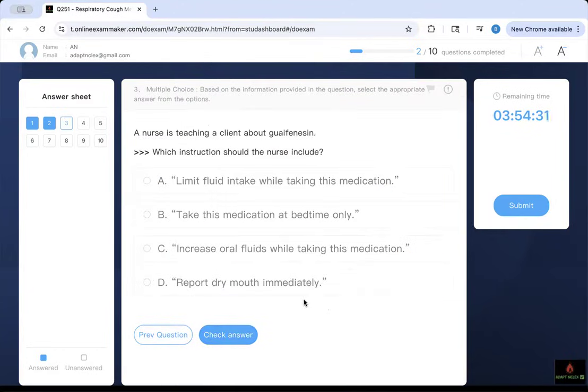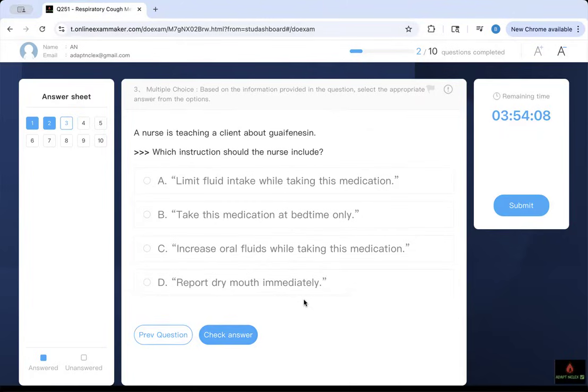Now, a nurse is teaching a client about guaifenesin. I've already given you the idea. This is designed to teach you. I don't want to trap you. I want you to learn. I will attach a video I made a few weeks ago on cough medication. You can watch it, listen to it, and then you can watch this video again and answer it. It will be linked to this video.